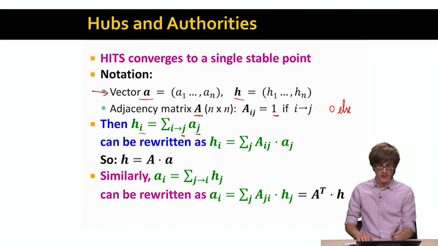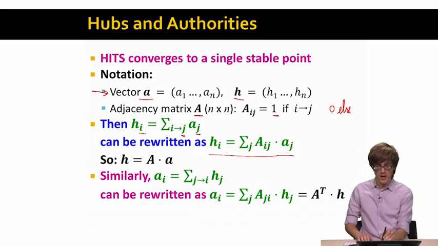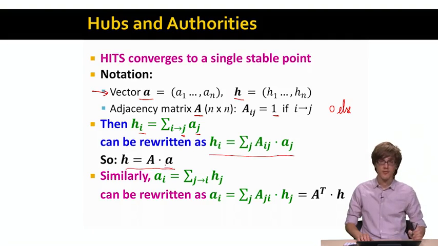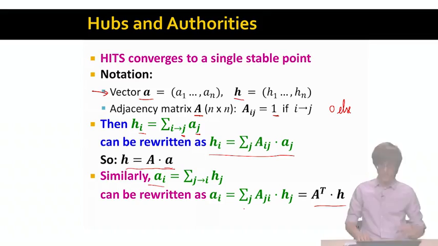If we rewrite this in terms of a summation with our matrix A, we can write this as a summation over j of A_ij times a_j, which in turn can be rewritten simply as h, our vector of hub scores, equals the adjacency matrix A times our vector of authority scores a. And analogously, we can take the update equation for the authority score and rewrite it so that the authority score vector a equals A transpose times h.